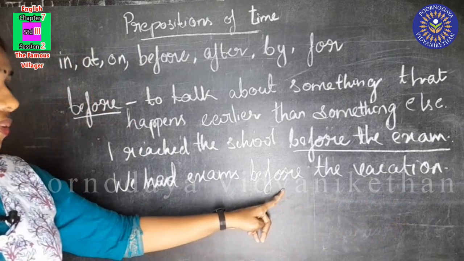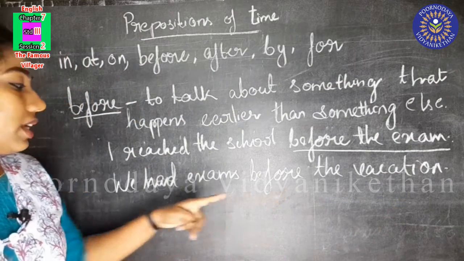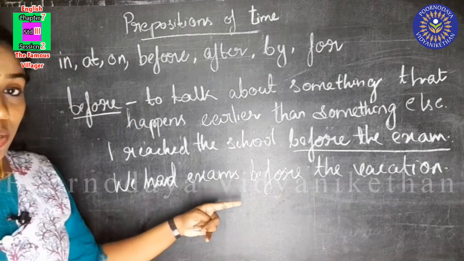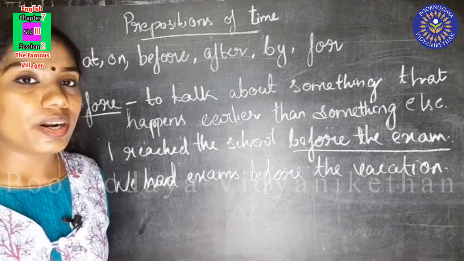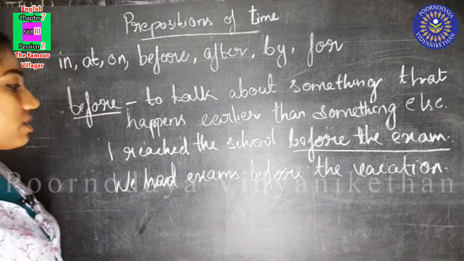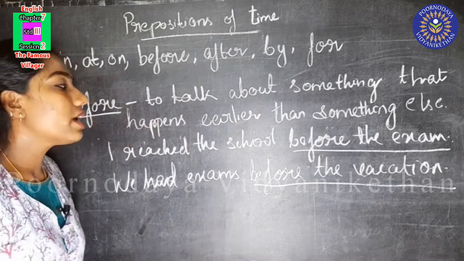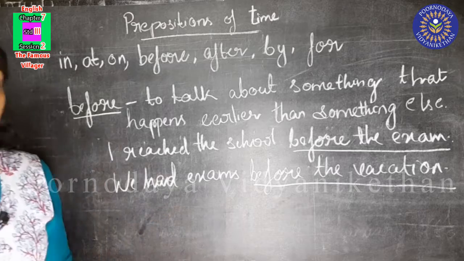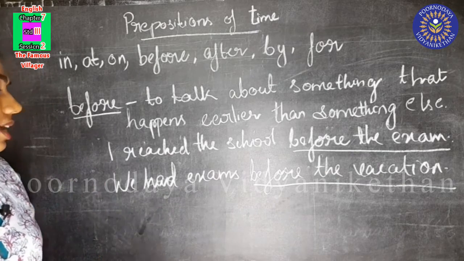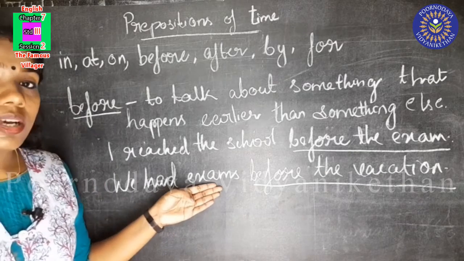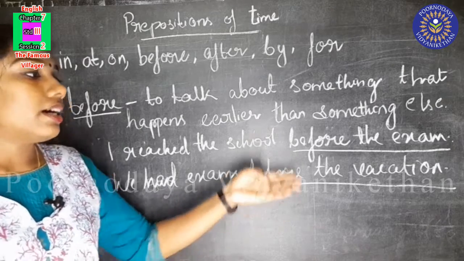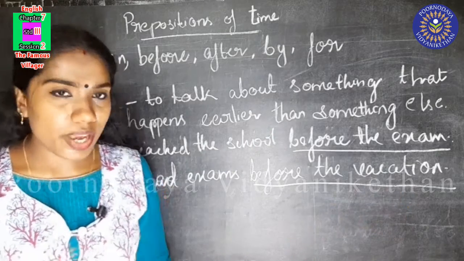So, we can use before to talk about something that happens earlier than something else. Here, the exams were conducted earlier than the vacation.